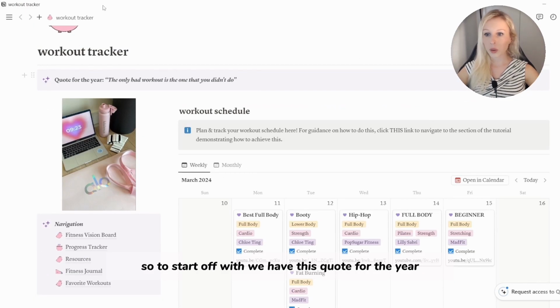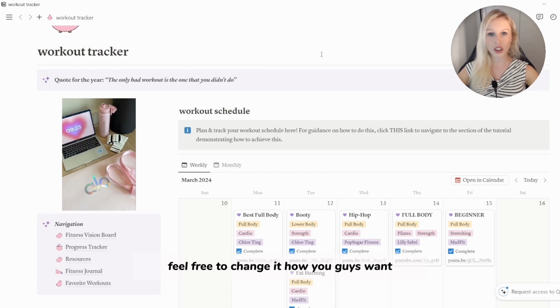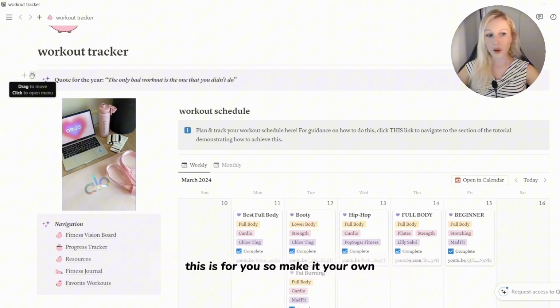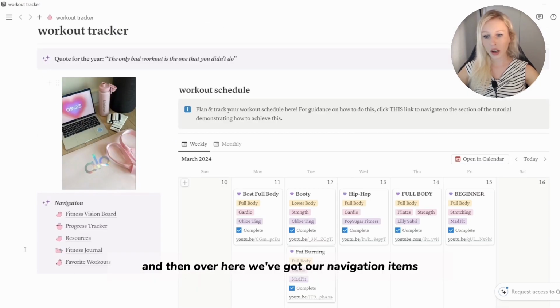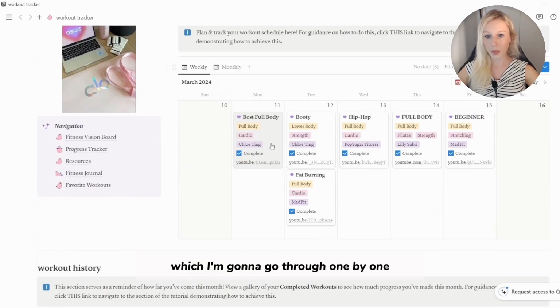So to start off with, we have this quote over here. The only bad workout is the one that you didn't do. Feel free to change it how you guys want. This is for you, so make it your own. And then over here, we've got our navigation items, which I'm going to go through one by one.